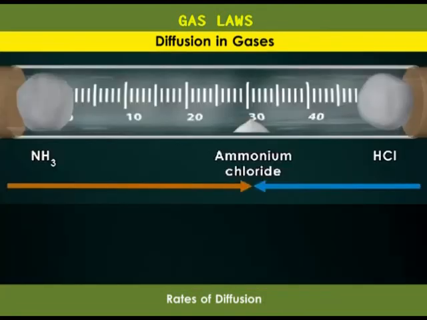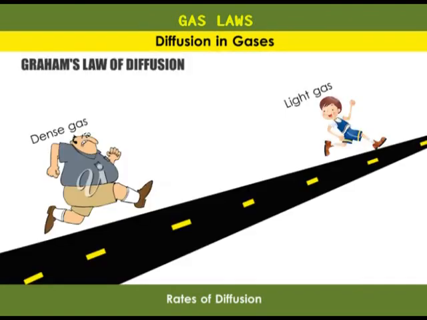If we look at our experiment, ammonia traveled 30 centimeters while hydrogen chloride traveled 20 centimeters. 30 over 20 is equal to 1.5. So you can see our experimental value 1.5 is not very far from the calculated true value. And therefore, according to Graham's law, the denser the gas, the slower its diffusion rate, much like a light boy would outrun a huge overweight man.